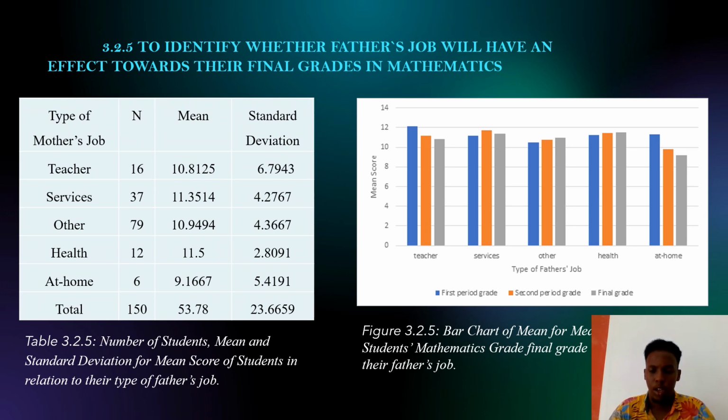So if we look at this bar chart, it is making fluctuation, and it starts with teacher at home. So it consists of teacher, services, other, health, and also at home. So let's proceed to the next slide.